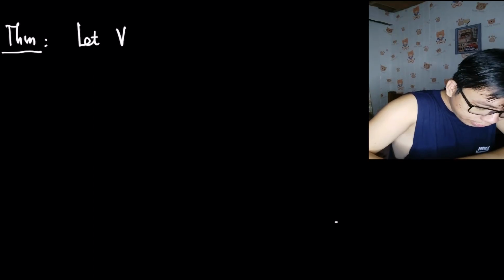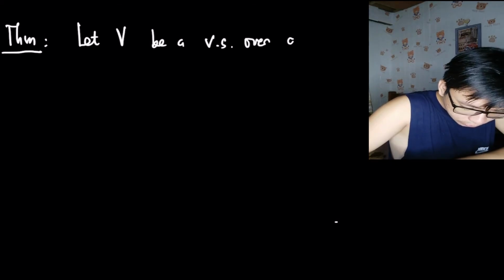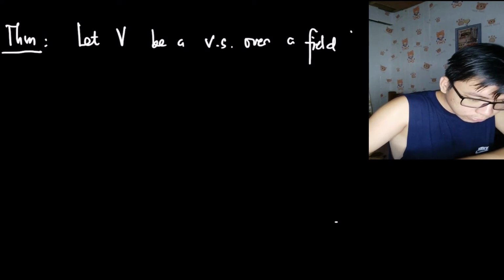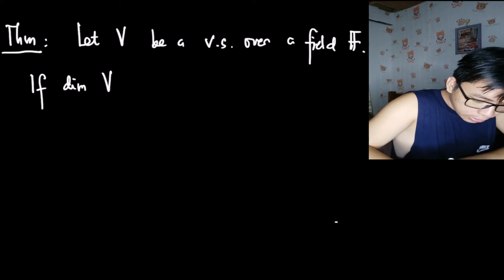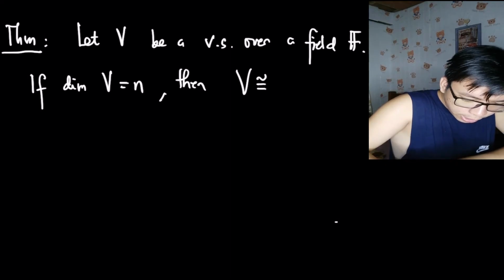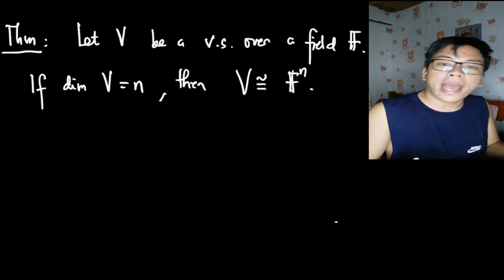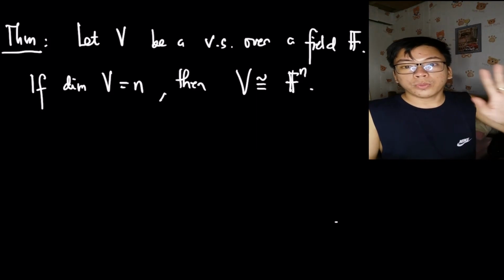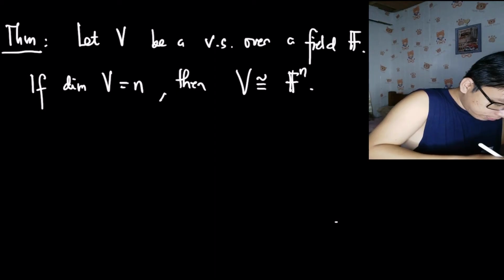This is the last theorem for isomorphism on linear transformation. Given that you have a vector space V over a field F, if the dimension of V is n, then V is isomorphic to F to the n. So that means if it's isomorphic, then there is an isomorphism that maps from V to F^n. Okay, that's the idea there. So let's prove this.